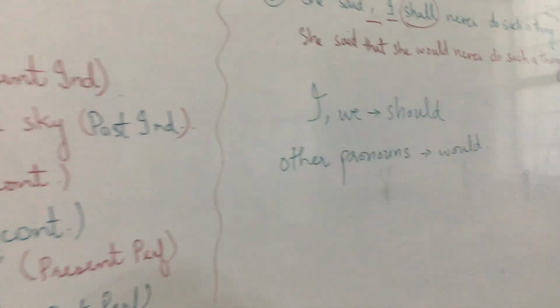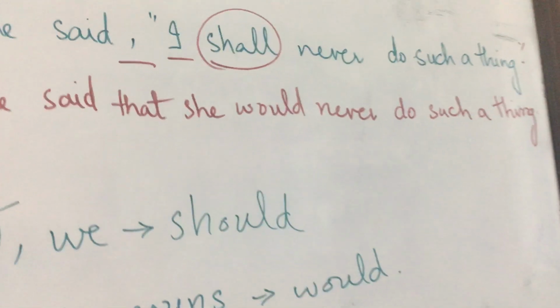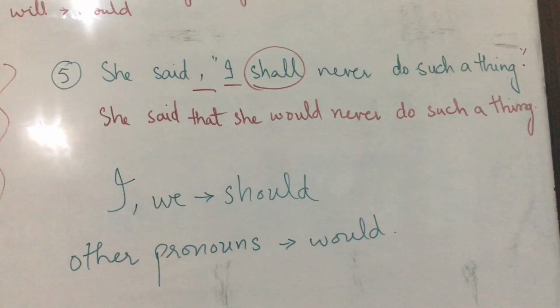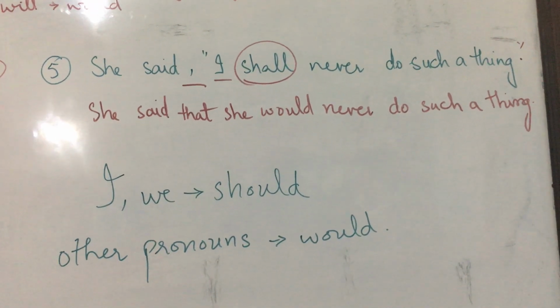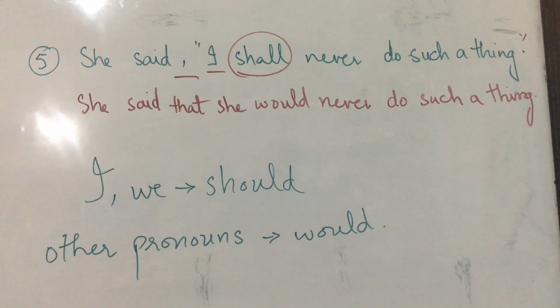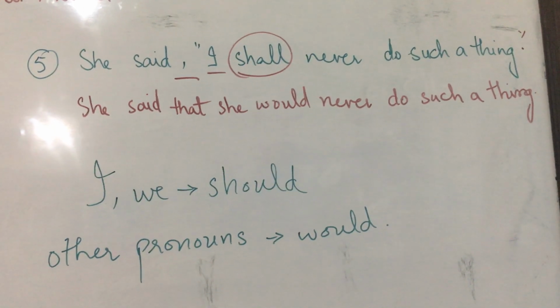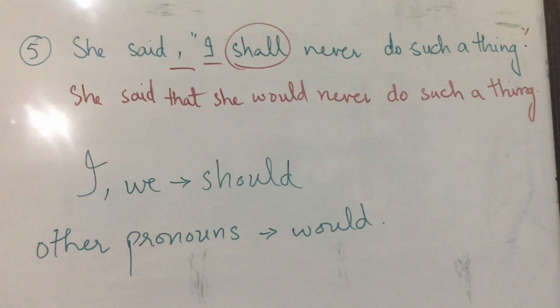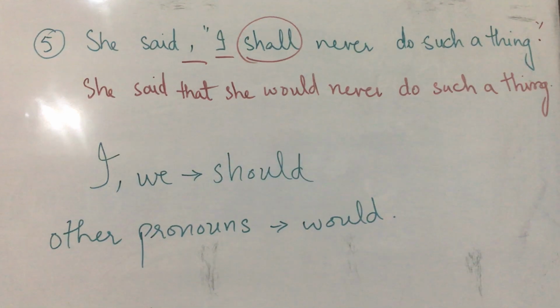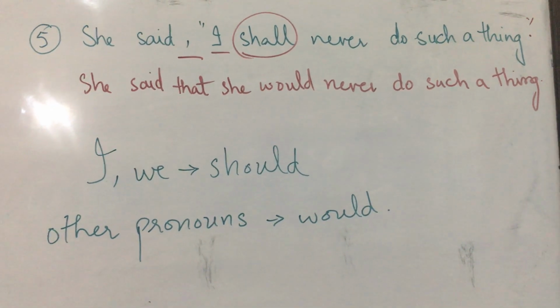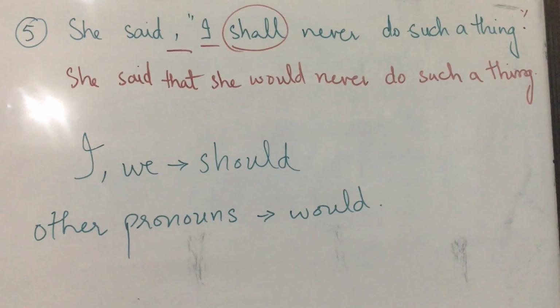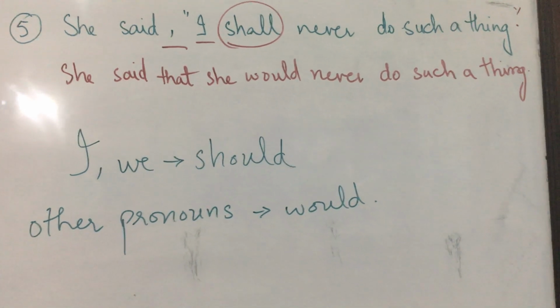Okay, so moving on, we have, she said I shall never do such a thing. The most common mistake that you make is that she said that she should never do such a thing. There is a common rule in English that with I and we we use shall, and obviously with I and we we would use should.